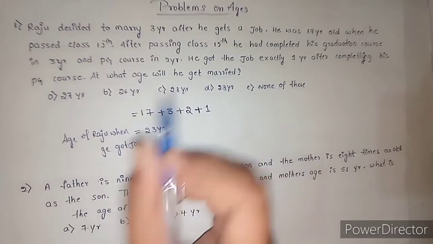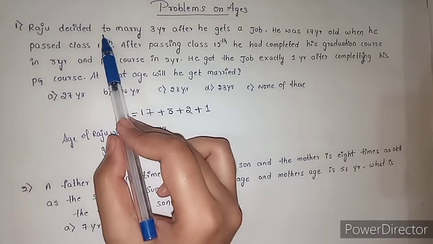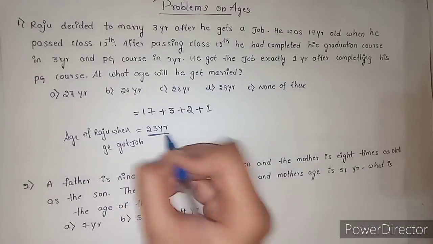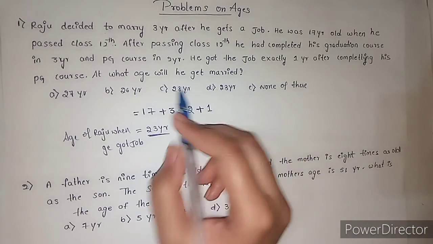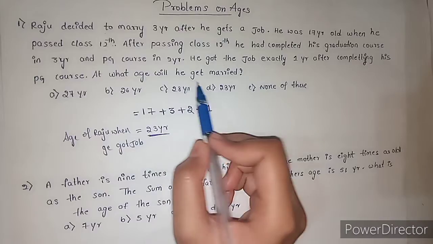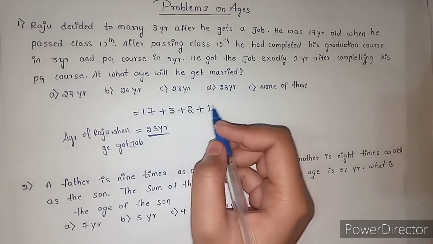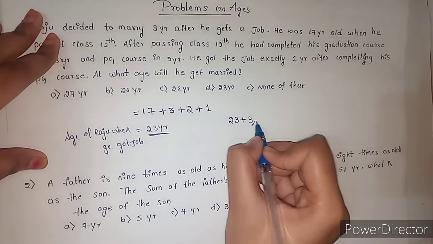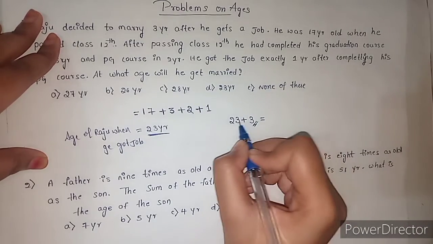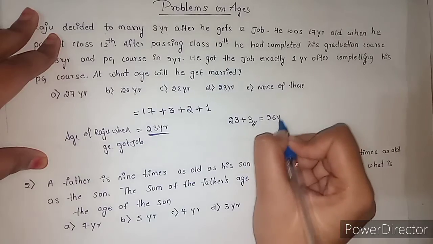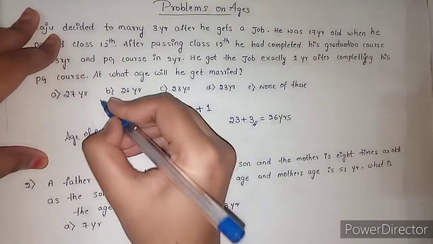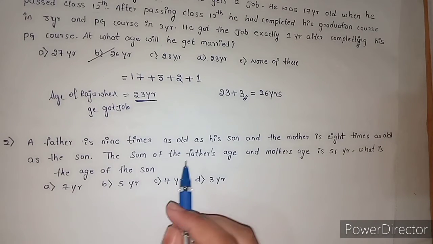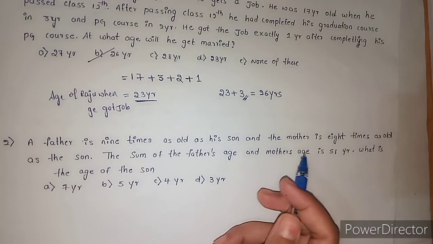Clear? And in the question it is given that Raju decided to marry 3 years after he gets a job. After 3 years he decided to marry. So here the question is to find the age when he gets married. Right? So 23 plus 3 years because he decided to marry after 3 years when he got the job. So 23 plus 3, 26 years. Option B.